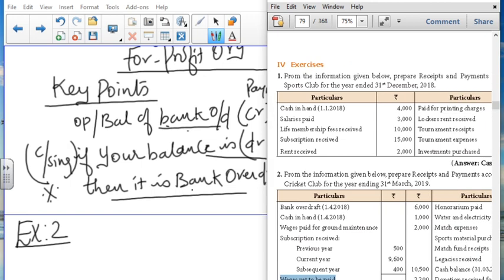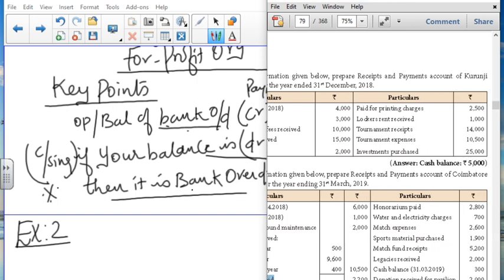Next comes here, interest on loan paid. Interest on loan paid is a payment given, so it is a payment. So next comes honorarium. I'll explain these meanings when we move to the income and expenditure account. What is honorarium? What is meant by legacies, etc.? Regarding honorarium, it is a payment paid.